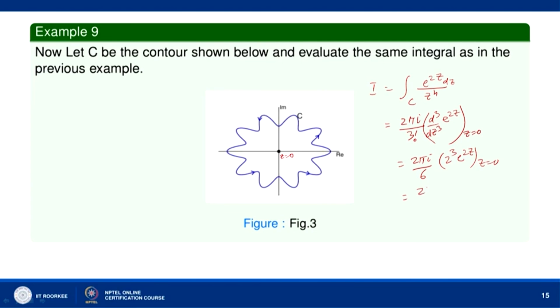So, this is 2 pi i by 6 times 8, and e to the 0 is 1, so we get 8 pi i by 3. We get the same value here because the curve C is a simple closed curve which encloses z equal to 0, and f(z) equal to e to the power 2z, as we know, is analytic in the whole complex plane. This is how we evaluate this integral.